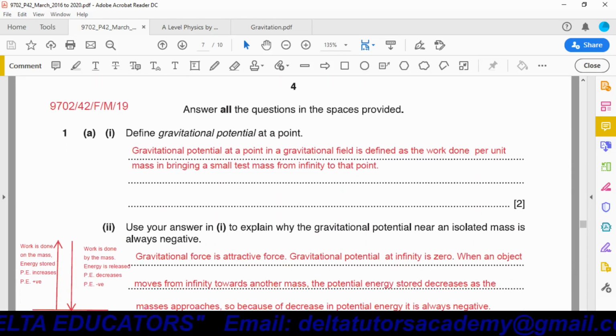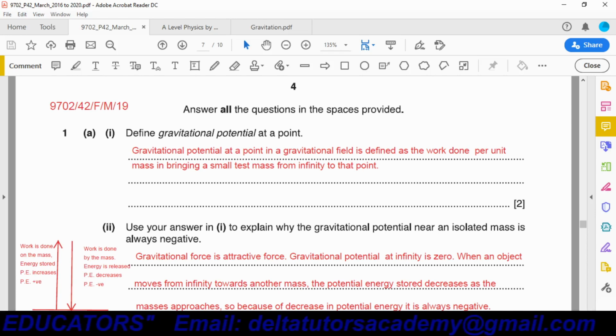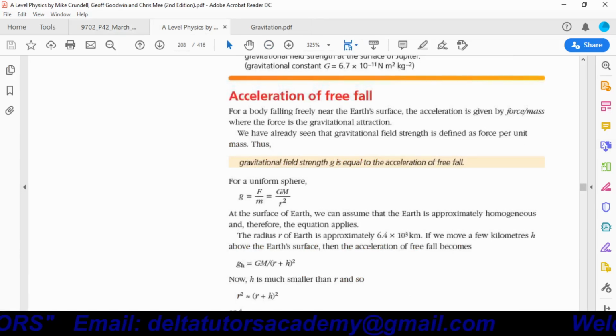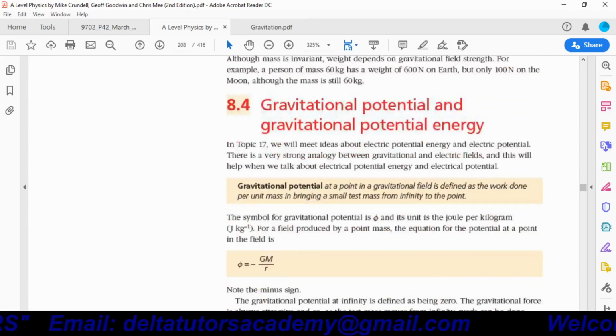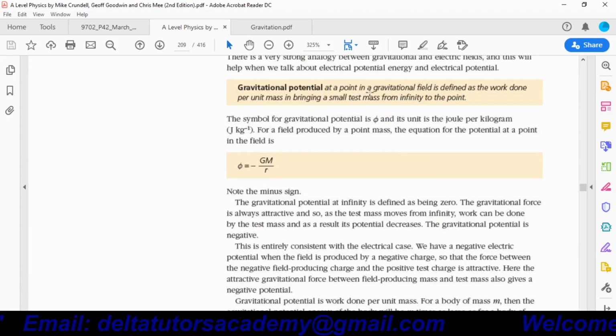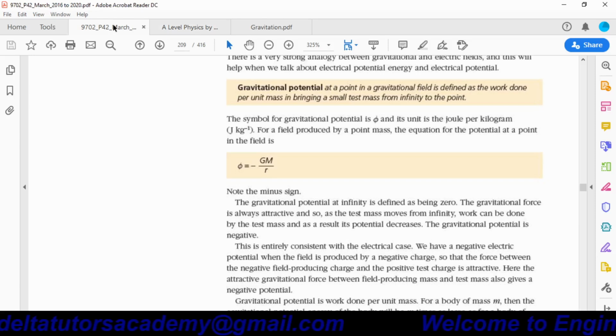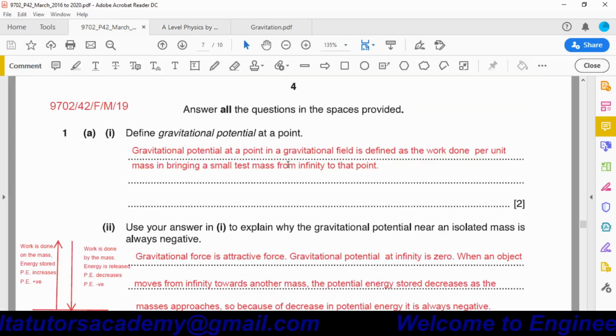Now next question, it is from February March 2019. Define gravitational potential at a point. Gravitational potential at a point in a gravitational field is defined as the work done per unit mass in bringing a small test mass from infinity to that point. The same wording is written here.